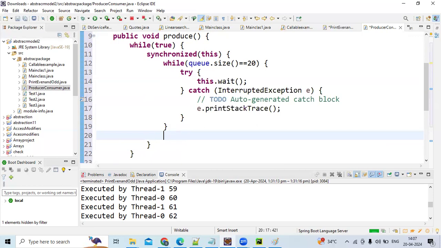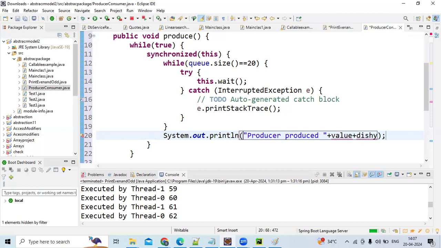Anyway, producer is the producer only. Okay, this out, produced, producer. There's some value.